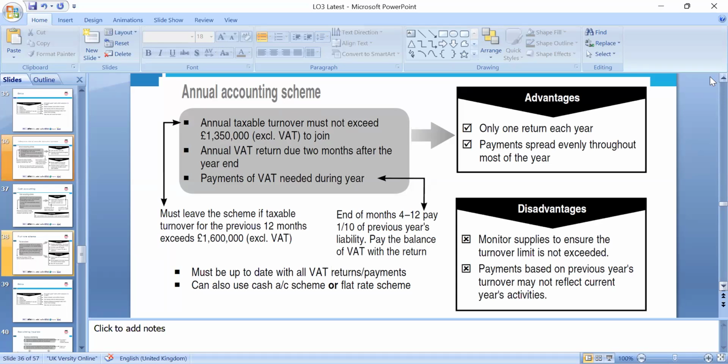Okay, guys, thanks. Let's start with the annual accounting scheme, which means once a year you do your accounts if your turnover is 1.35 million, and it can go up to 1.6 million excluding VAT. If your turnover is more than that, then of course we have to move to a different scheme. The advantage is only one return, and the payments can be spread throughout the year. You monitor the supply to ensure the turnover limit is not exceeded, and the payment is based on the previous year's turnover.